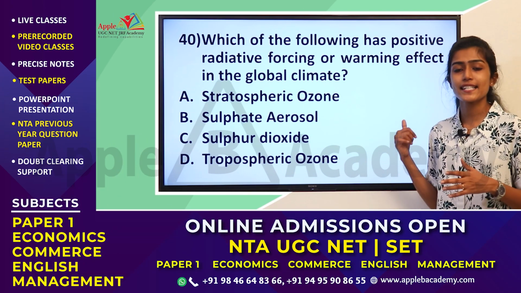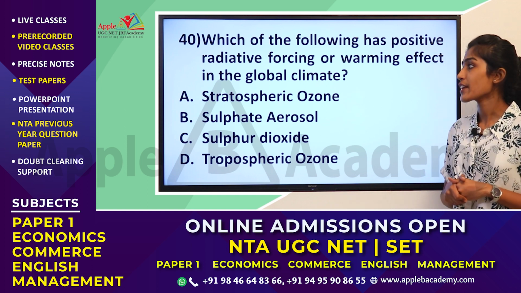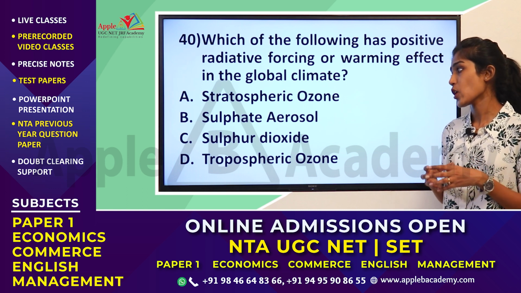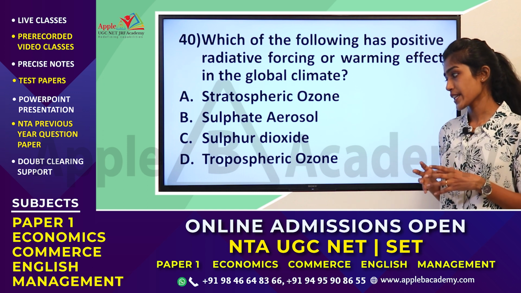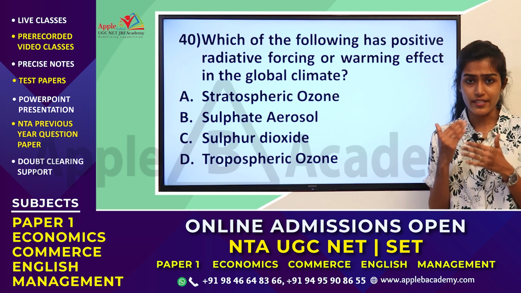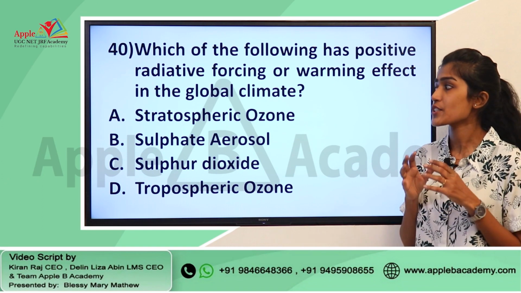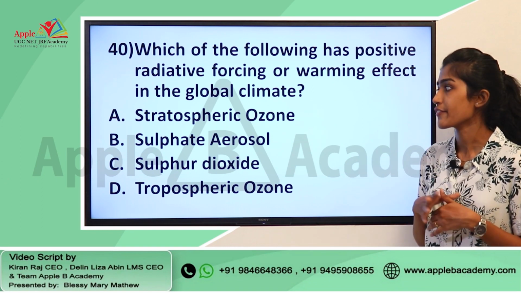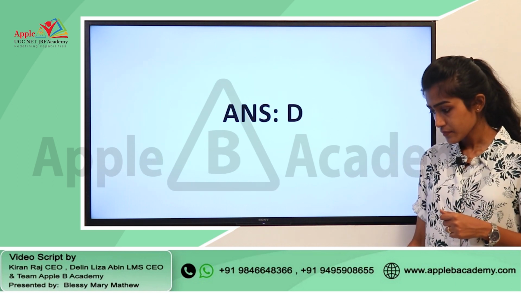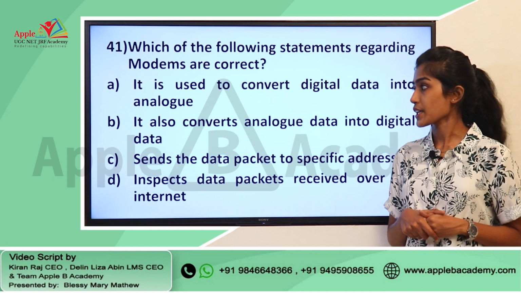Moving to the next question, this is again from the module People Development and Environment. Which of the following has positive radiative forcing or warming effect on the global climate? And we have the options stratospheric ozone, sulfate aerosol, sulfur dioxide and tropospheric ozone. So, we have already discussed this difference in stratospheric ozone and tropospheric ozone in our classes. So, basically which is the ozone that causes radiative forcing or warming effect in the global climate? That is option D, that is tropospheric ozone.